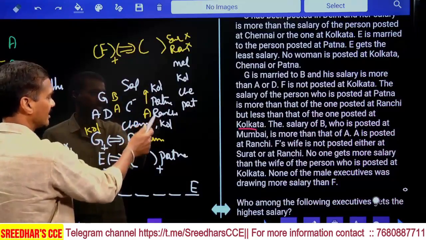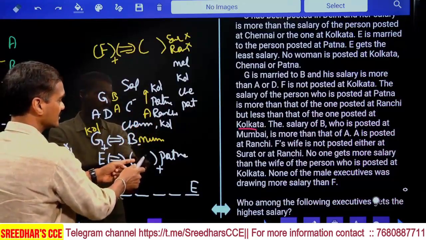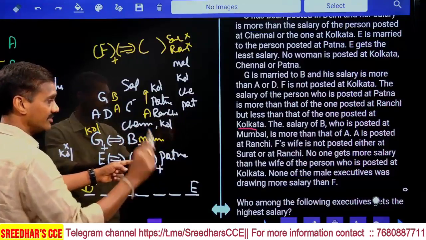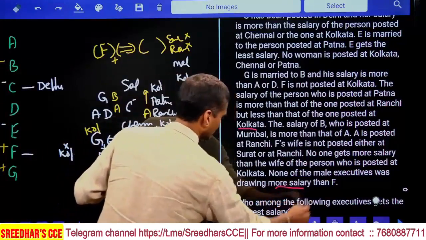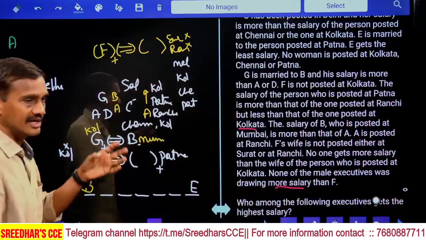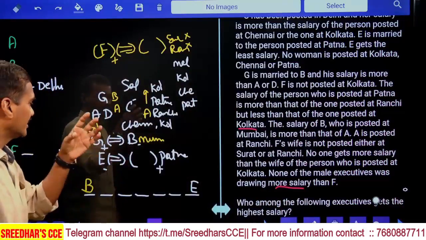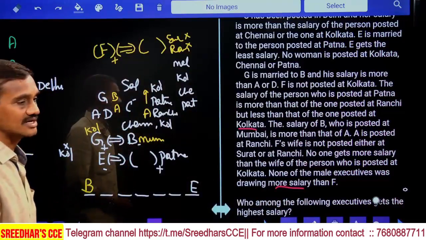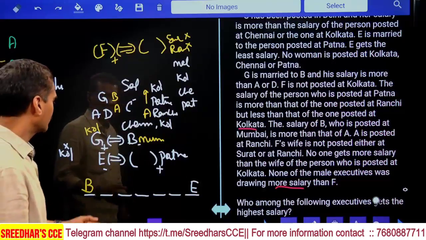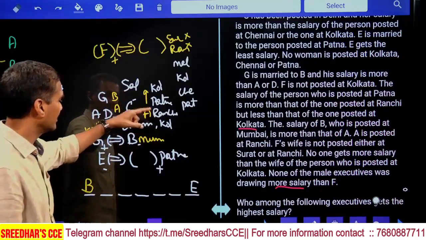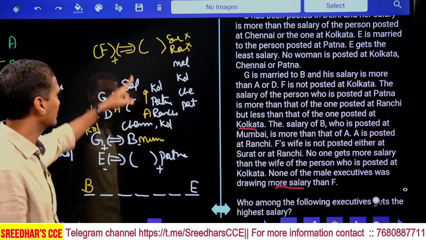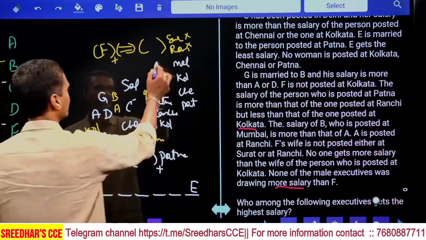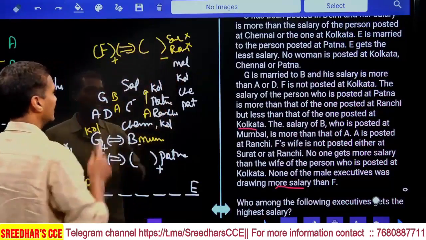As F is again a male, F cannot be at this place because none of the male executives is drawing more salary than F. Among the males, F draws the highest salary, they said. Since F draws more salary, F has no chance of being at the partner place, so F must be separate, isn't it? F is separate.